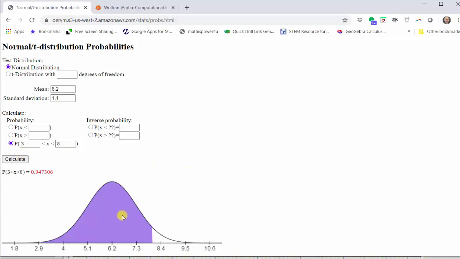Looking at the graph below, notice how we have the area shaded below the normal distribution curve between the weights of 3 pounds and 8 pounds. This area represents the probability the weight would be in this interval, which is given here in red, which to 3 decimal places is approximately 0.947. But remember, we need to multiply this by 1,000 to determine how many babies out of 1,000 would have a weight in this interval.